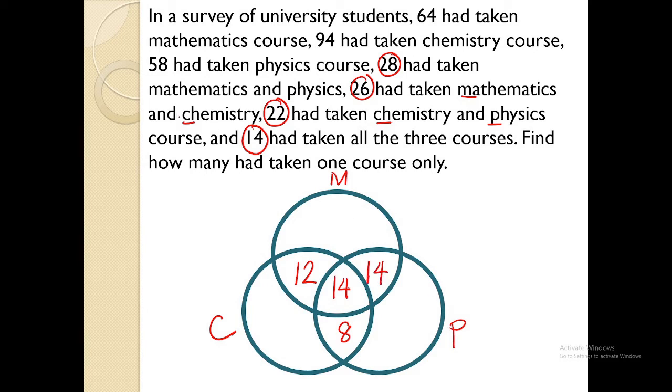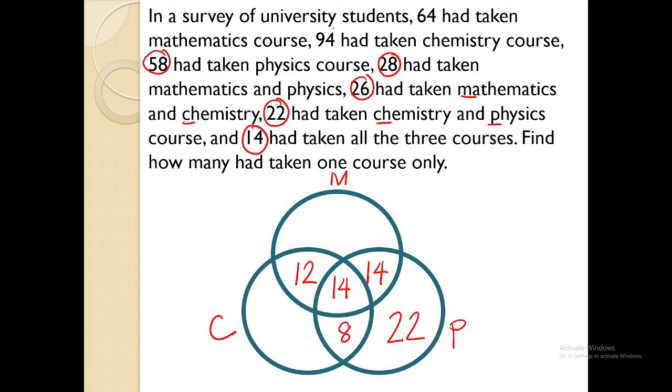Let's go to 58 who took physics. 58. So 58 minus 14 minus 14 minus 8. That will give us 22 over here. Okay, I'm referring to this circle for set physics.